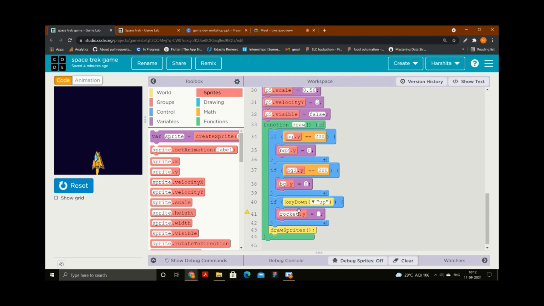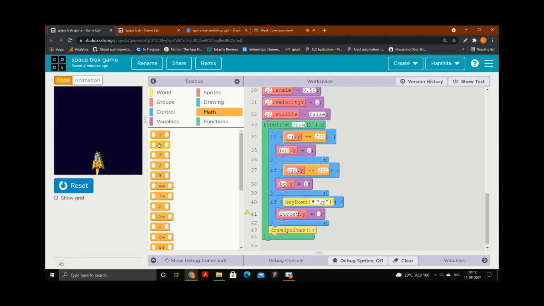So rocket.y equals, I need to put minus. Why am I putting minus? Because I am going in the up direction. If I go in the down direction, I will put positive. So I'm putting minus. Please don't forget .y minus.